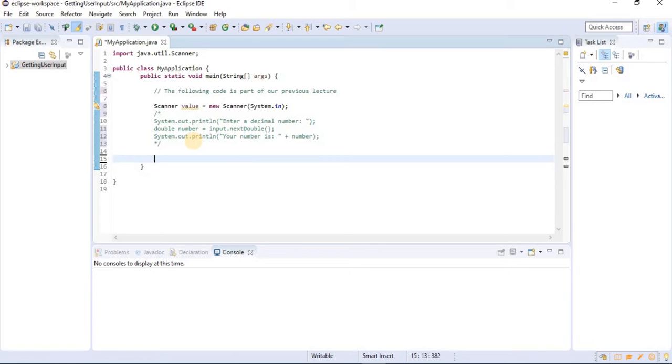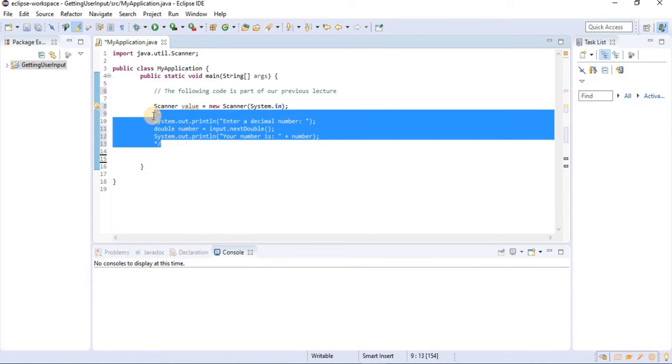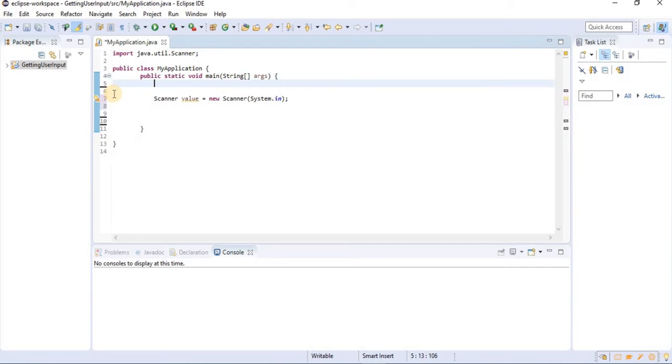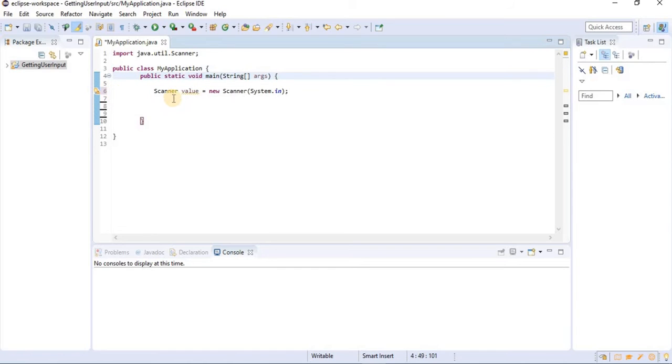Now, in case you get confused with the code within commented lines, because this was only for the sake of telling you how to comment out code that you don't need, but you don't want to delete either, I'm gonna go ahead and delete it just in case you get confused with it. Now let's move on to our do-while loop.